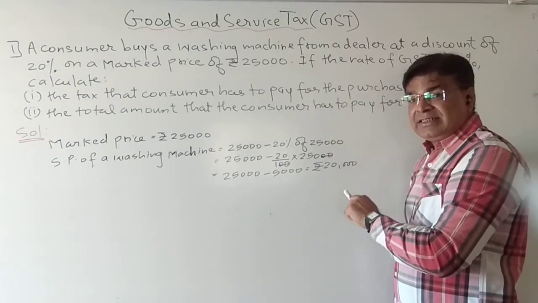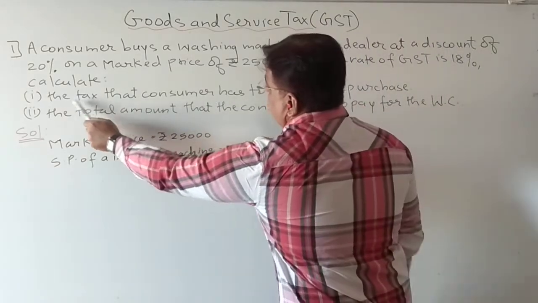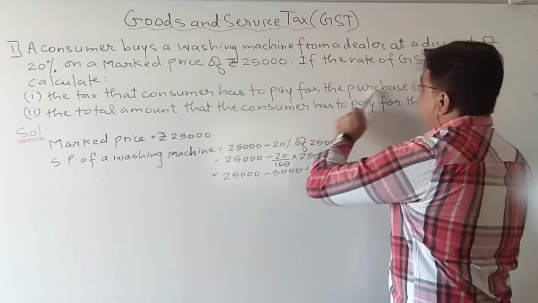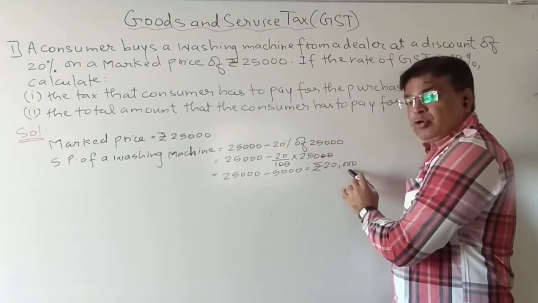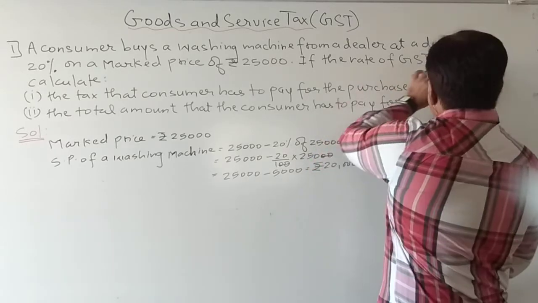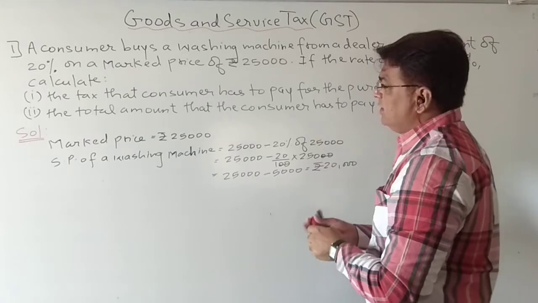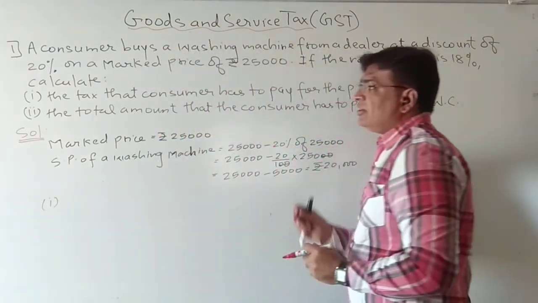So now the consumer will get the washing machine at 20,000 rupees. Still, he has to pay tax. Now see the first question: the tax that the consumer has to pay for the purchase. He is purchasing at which price? 20,000. Now on this 20,000 he will pay tax. How much tax? 18%. So again students, please don't directly write the answer, write the statement.